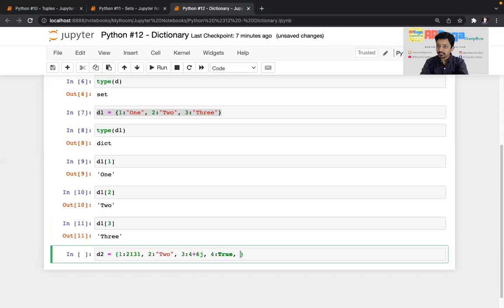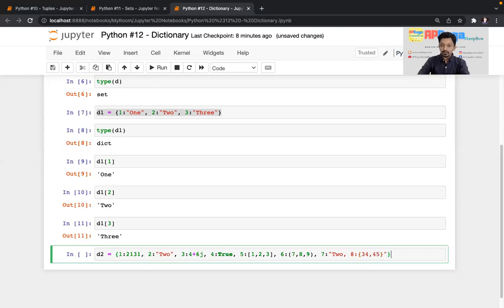Then a value can be a list, 5. I'll write a list that is 1, 2, 3. A value can be a tuple, 7, 8, 9. And a value can be a duplicate, right? Any duplicate value can be duplicated, like I'll write for 7, I'll write this once again. Okay, and what is remaining, a value can be a set, so I'll write 8 and I'll pass some set. So in the set I'll pass some values.